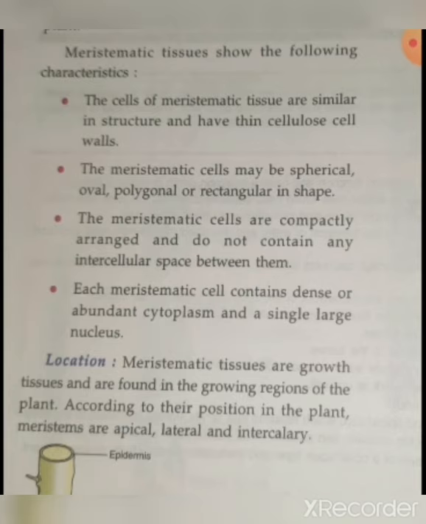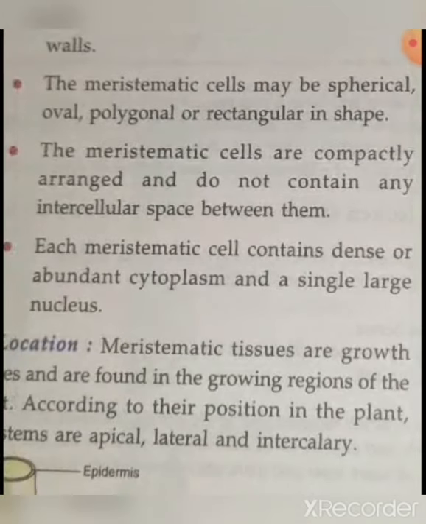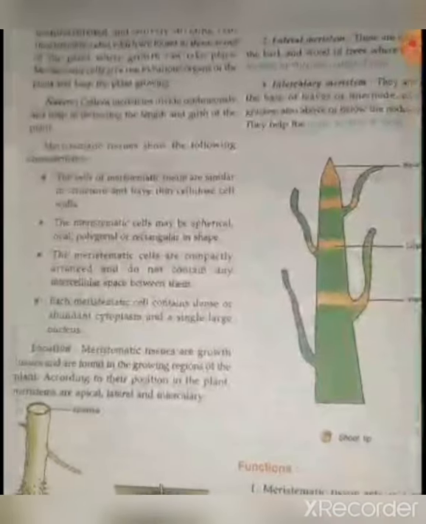On the basis of their location, meristematic tissues are of three types. What three types? Apical, lateral and intercalary. These are the three types of meristematic plant tissue based on their location.